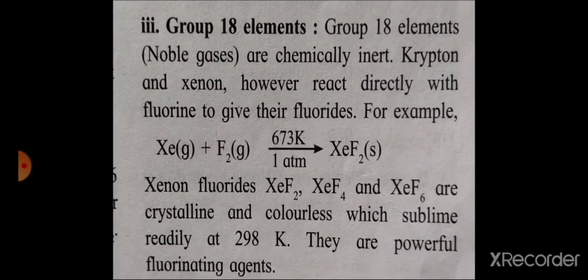Then group 18 elements. Group 18 elements, that is the noble gases, are chemically inert. Krypton and xenon react directly with fluorine to give their fluorides. Here the reaction is given: xenon gas reacts with fluorine gas at 673 Kelvin and 1 atmospheric pressure. Then xenon difluoride is formed, a solid.